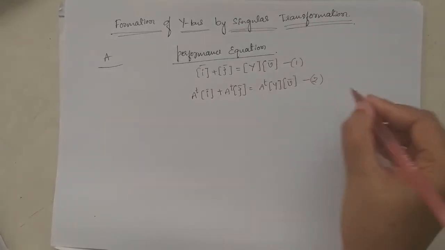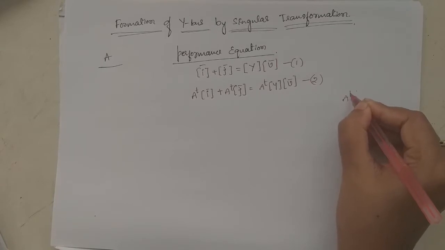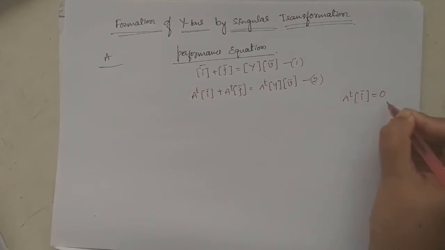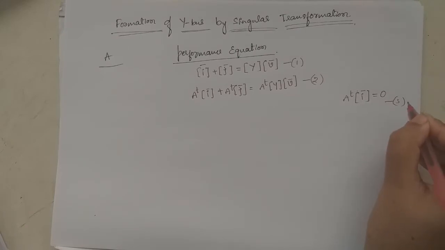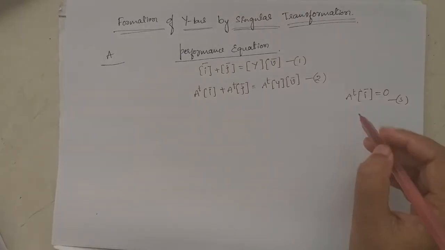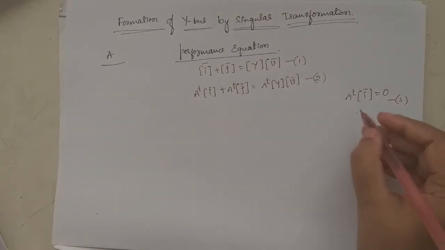Therefore, A transpose I is equal to 0, and A transpose J gives the algebraic sum of the source currents at each bus.